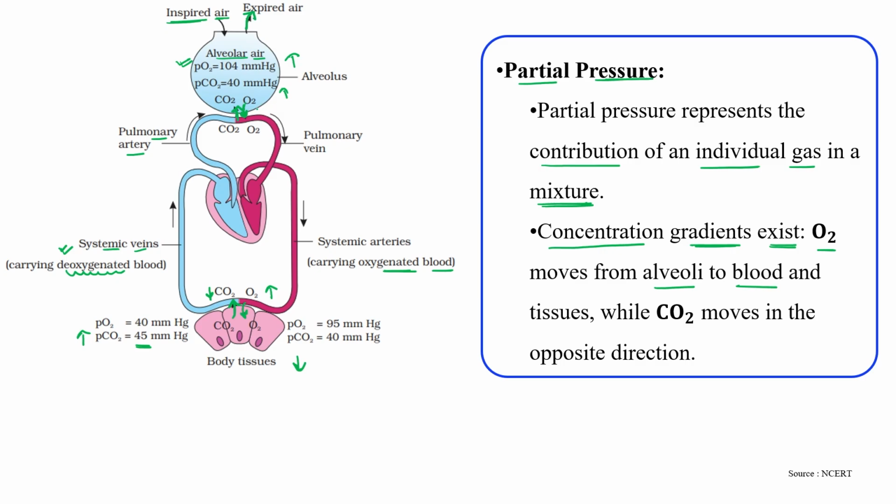As the concentration of oxygen is high in the alveoli, from high to low it moves from the alveoli to the blood and then to the tissue, while carbon dioxide moves in the opposite direction, as we have just discussed.